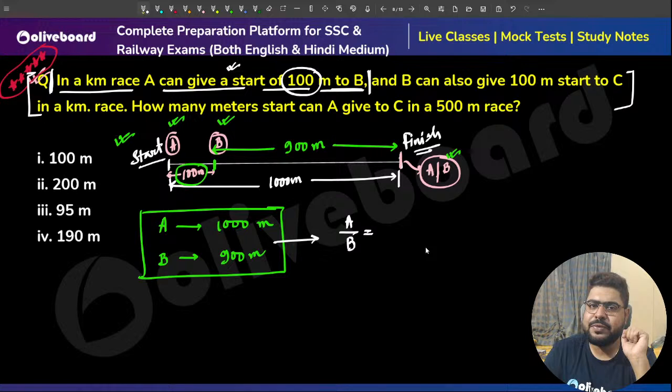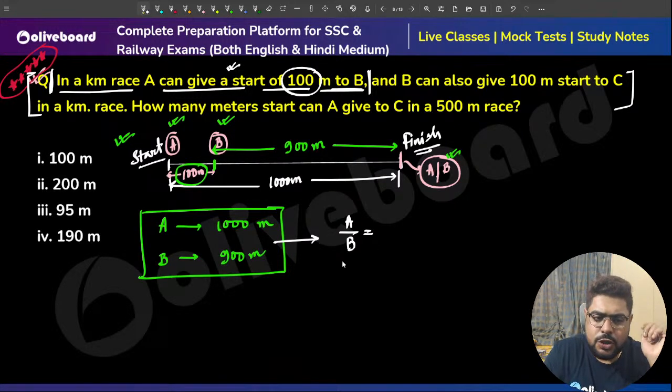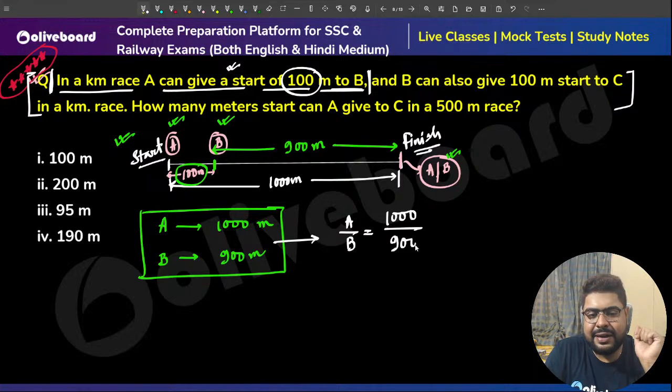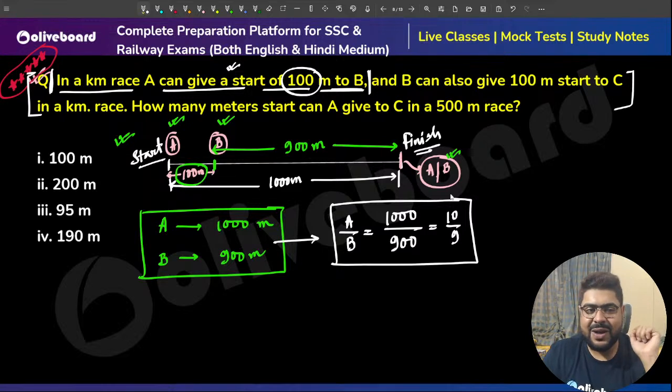We all know this, the basics of time, speed and distance. If not, I'll be conducting a few live classes also in the app on the basics, so please do join there. So the ratio of their speeds, speed of A by speed of B, sir, is 1000 divided by 900, or 10 divided by 9. Can I say this? Now, let me summarize this.